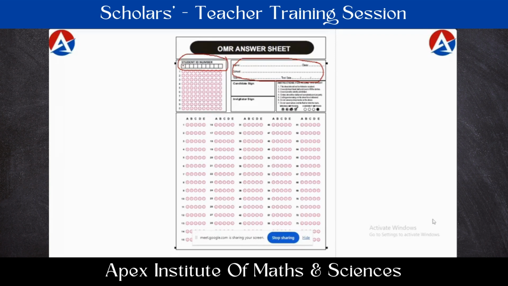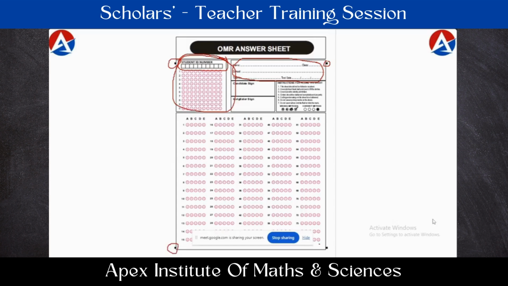So first, students write the ID number here. The same number they will bubble down. Let us look at this section because it is very important. Based upon this section, this column only, students are going to get their results. And one more important thing, here you can observe four small square boxes, dots.